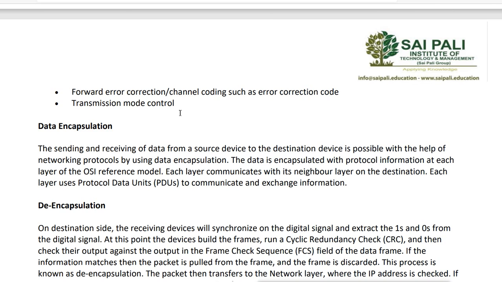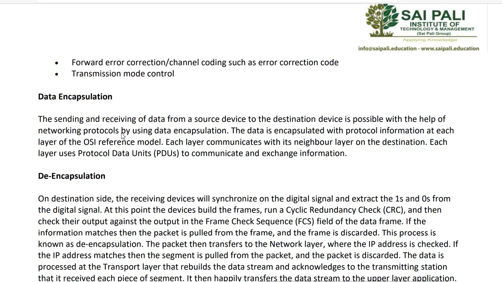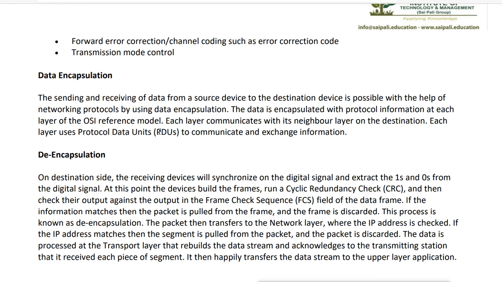So these things are done by the physical layer, basically it transmits the data. Till the data link layer, the data is ready to send. It is encapsulated, and at the destination it will be de-encapsulated. The sending and receiving of data from the source device to the destination device is possible with the help of networking protocols by using data encapsulation.